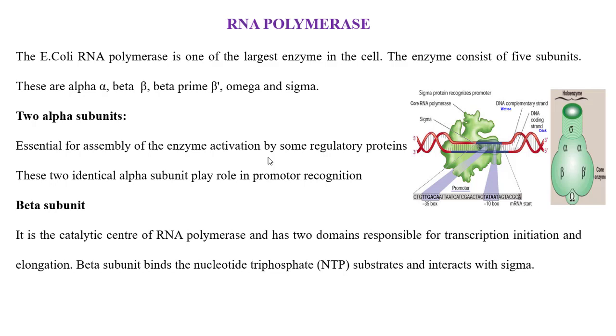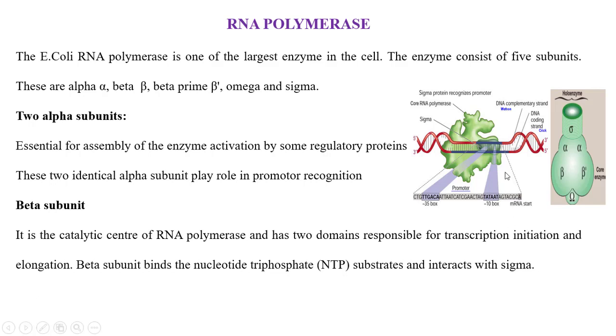It is the region first recognized by the RNA polymerase, and where it makes an open complex like a replication bubble. Here also an open transcription bubble is formed by the RNA polymerase, and the double-stranded DNA is separated, and then from that the RNA is synthesized.